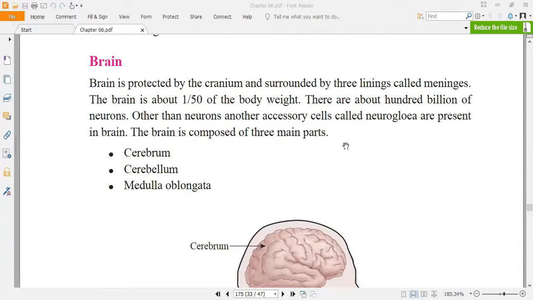And also there are about 100 billion neurons. Not only the neurons or nerve cells are available, there are some additional cells, the accessory cells, called neuroglia. So what is the function of the neuroglia? They provide nutrition and support to cells.